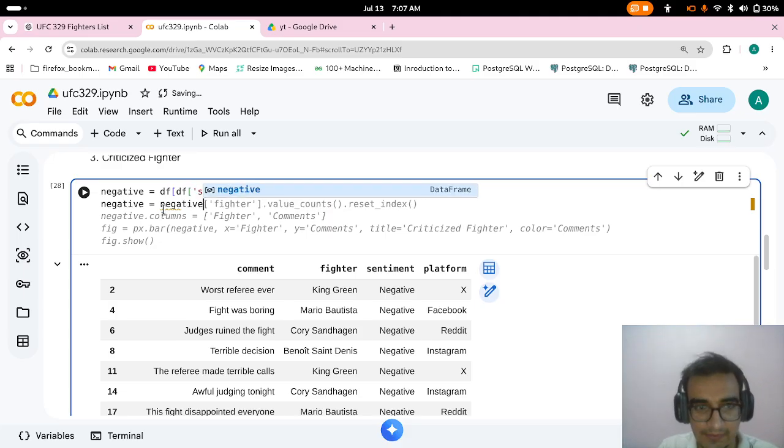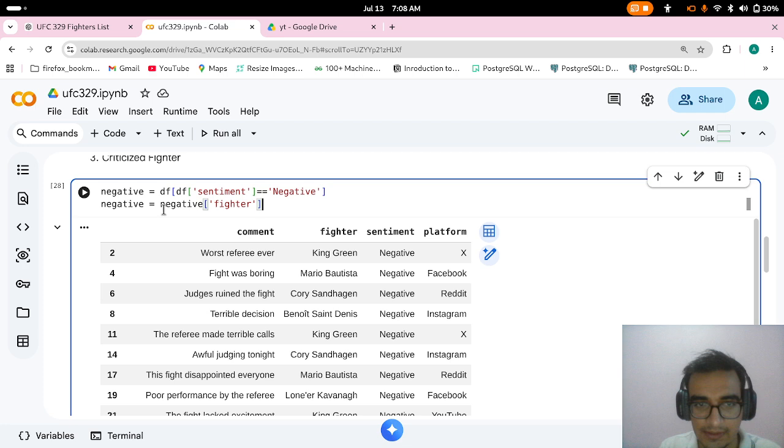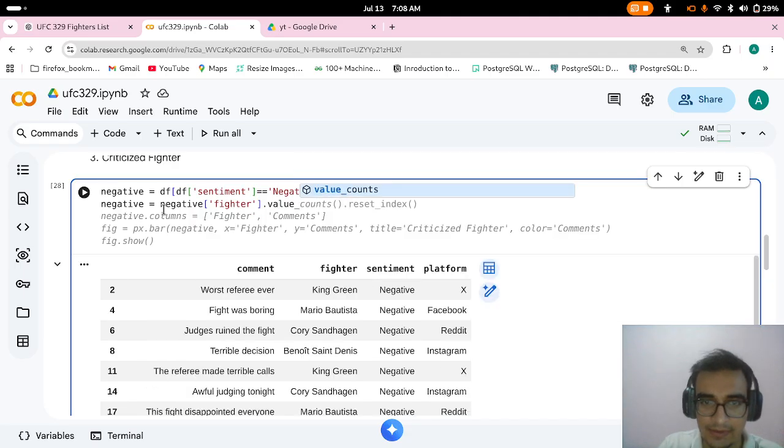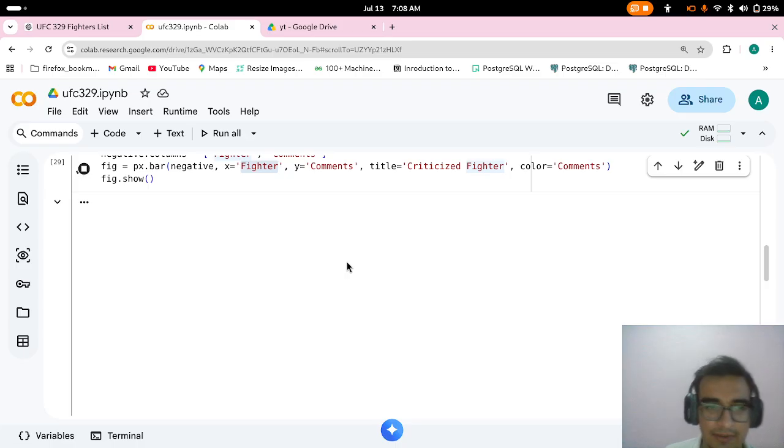From the negative data frame I am taking out fighters and doing value count, and creating a simple bar chart for that value count, and I set the reset index. I created a bar with x as fighter and y as count, and it will create a bar chart again.